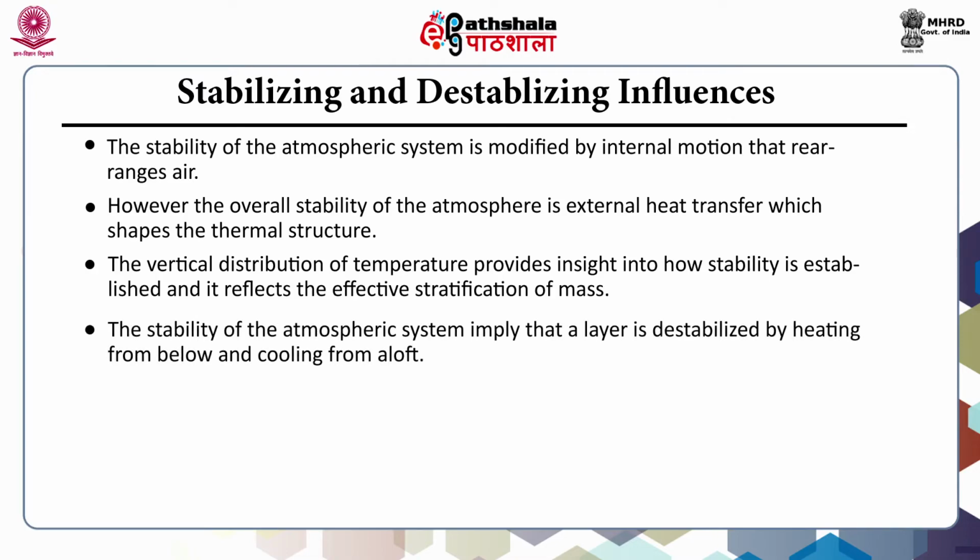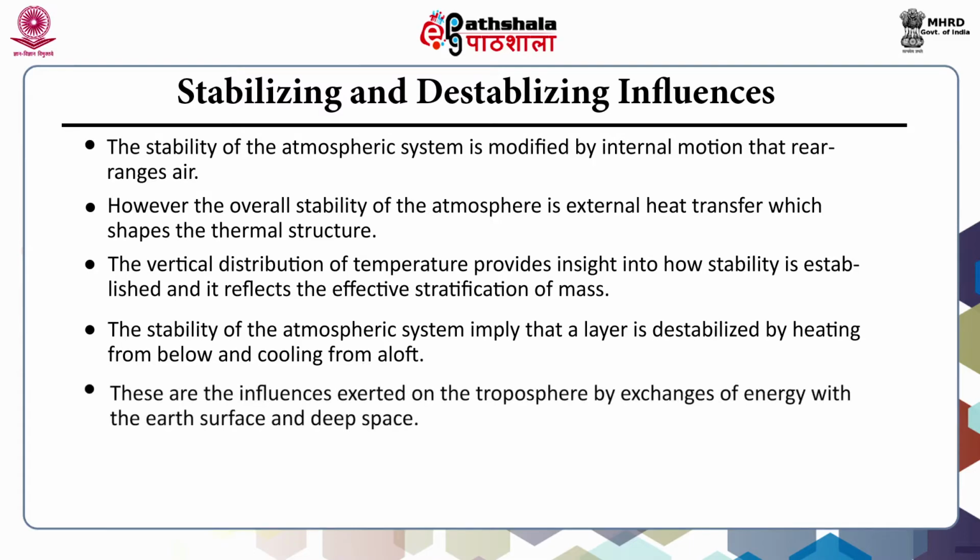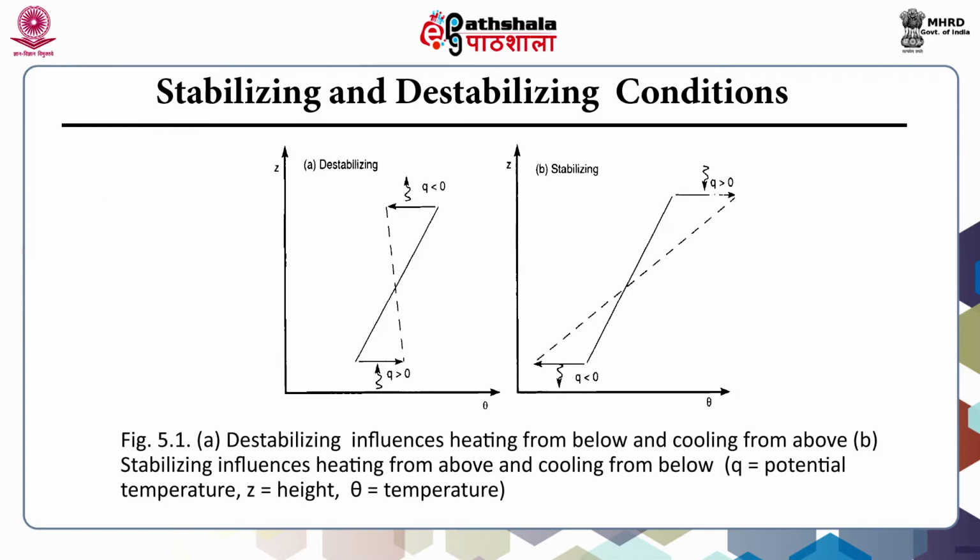The stability of the atmospheric system implies that a layer is destabilized by heating from below and cooling from aloft. These are the influences exerted on the troposphere by the exchanges of energy with the Earth's surface and deep space. This figure shows the processes of stabilizing and destabilizing influences.